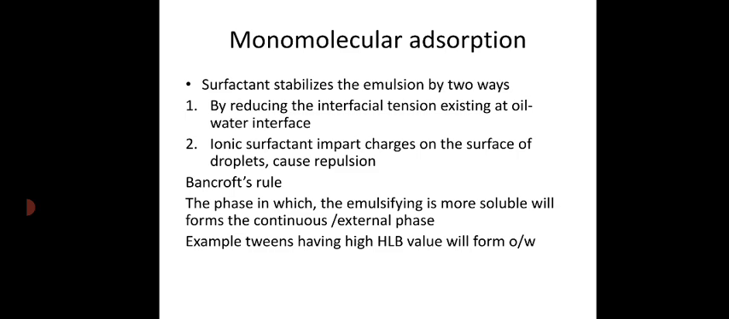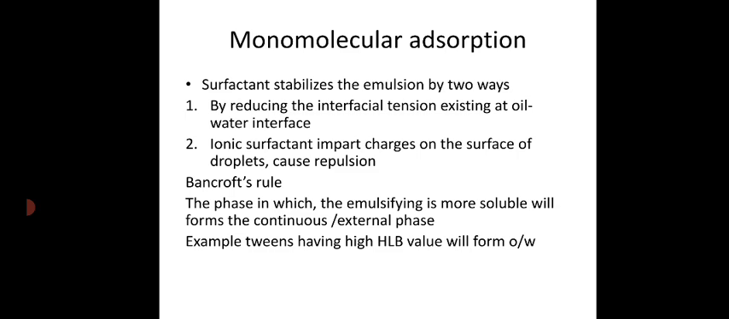Okay, so ionic surfactants impart charge on the surface of droplets, which will cause repulsion. When these ionic surfactants are used, they will form a monomolecular layer over the surface of droplets and will develop a charge, either positive or negative. When these globules come together, the like charges get repelled and the system becomes stable by not undergoing coalescence, because even if the globules come together, they will get repelled due to the presence of like charges on the surface of droplets.